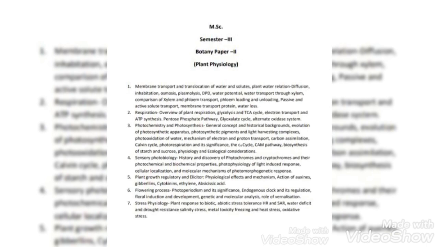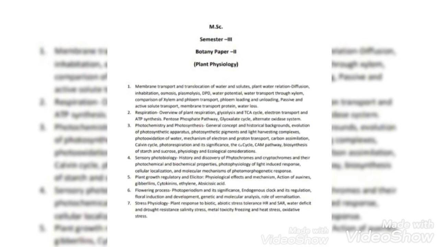But nowadays, in modern terminology, this definition is somewhat changed. Nowadays, it is the conversion of radiant energy into chemical energy, that is in the form of carbohydrate. It is very simple, but behind this there are so many steps and processes that take place.